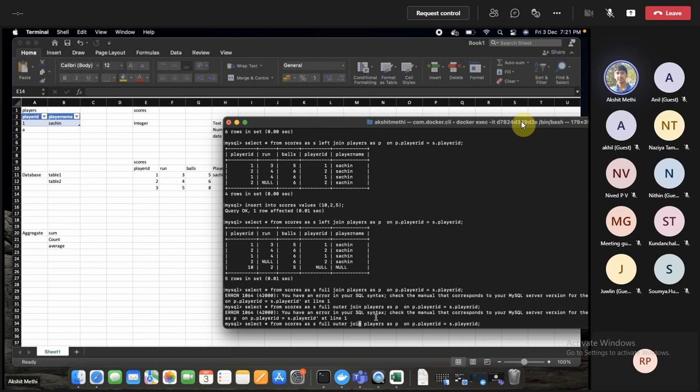Like basically, full join is more like a cross join. You are fetching all the records.